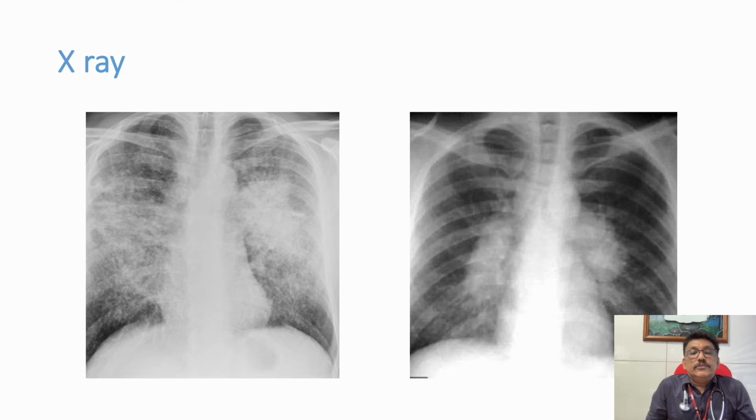The second X-ray shows bilateral mediastinal lymphadenopathy. But remember, when we are seeing mediastinal lymphadenopathy, most patients can also have cervical lymphadenopathy. We have to palpate properly so that we will find cervical lymphadenopathy. In the same patients, CT chest or ultrasound abdomen may show lymphadenopathy.